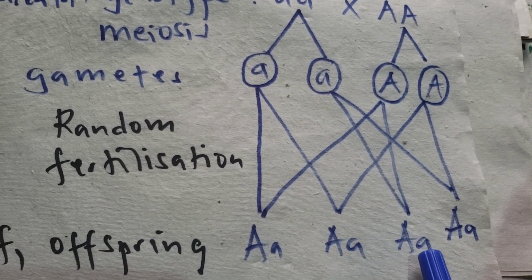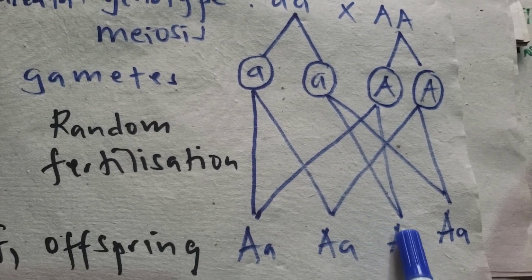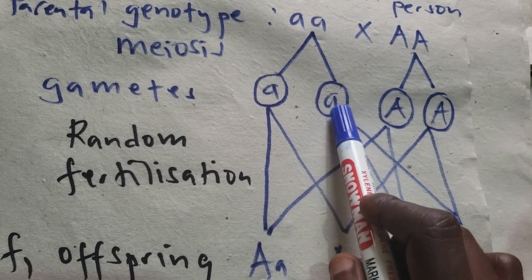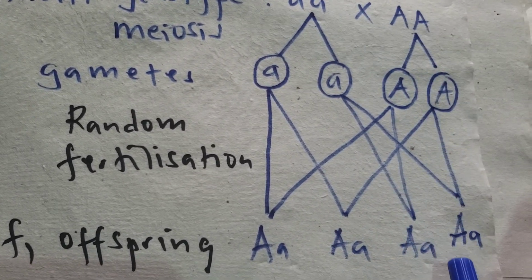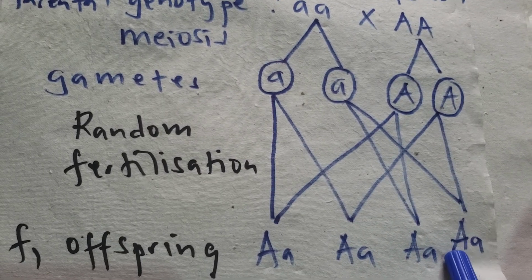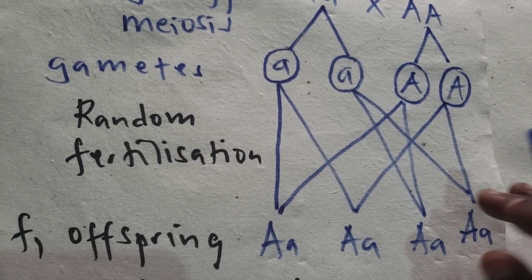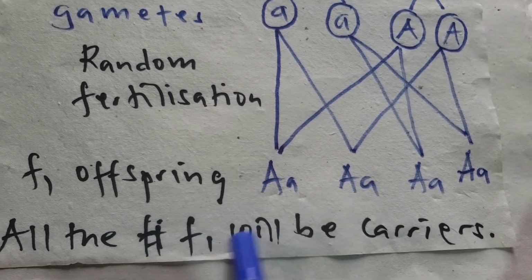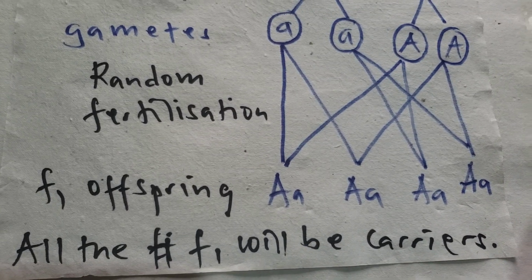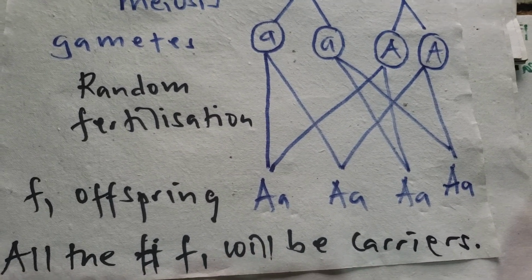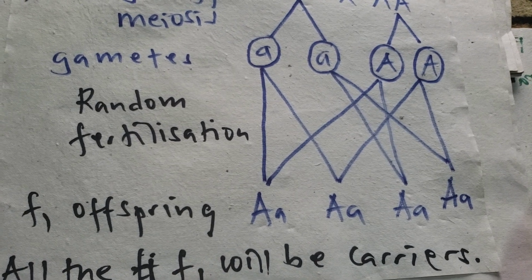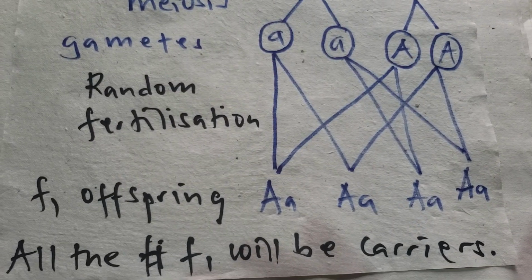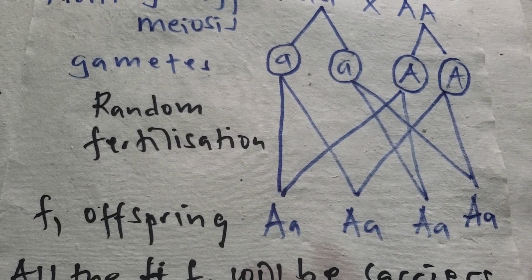We have capital A, small a, because capital A is dominant and has more powers of expression than small a. Even here, small a goes with the capital A, but because capital A has more powers of expression, it comes first, followed by small a. Then from there we see that all the first filial generation will be carriers. So when you cross an albino man with a normal person or a normal woman, their F1 generation will be carriers. They will all have capital A, small a.